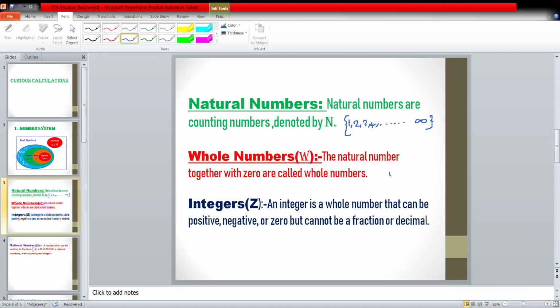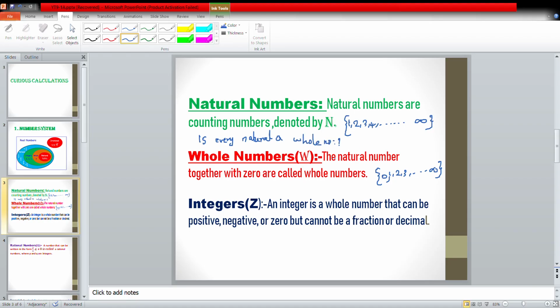In this collection of natural numbers, if we include 0, then the collection of numbers is called whole numbers. The whole numbers are the natural numbers together with 0. So 0, 1, 2, 3, etc. Here we can ask one question. Is every natural number a whole number?